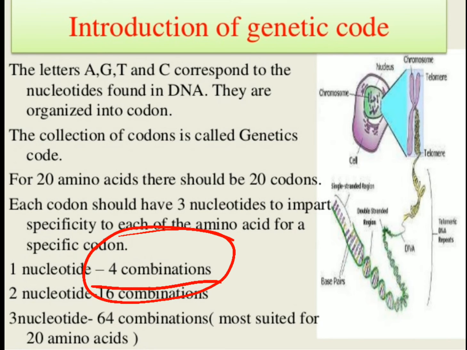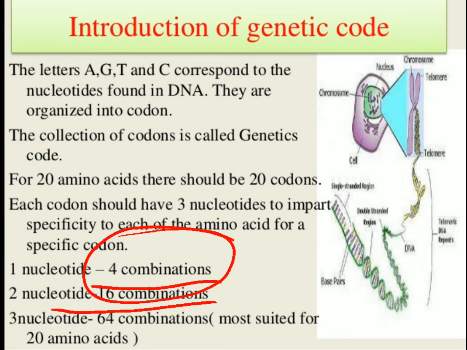At that time it would be a singlet code, but actually it is a triplet code. If the genetic code is doublet, that is a codon is a combination of 2 nitrogenous bases, then only 16 combinations would be possible, which is still insufficient for the 20 amino acids to be coded.